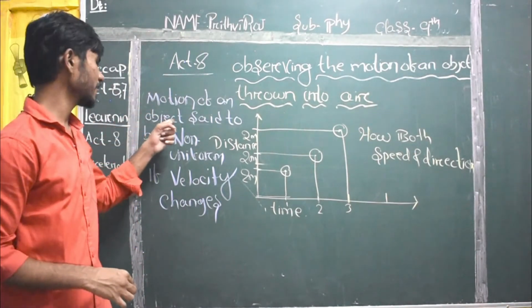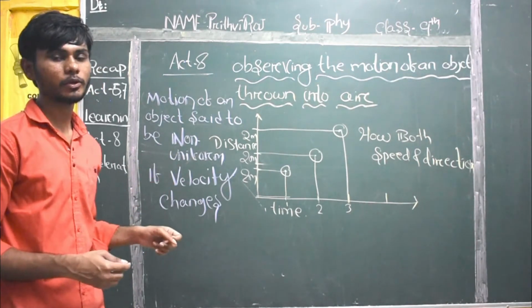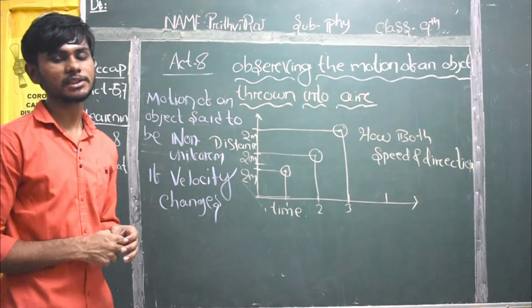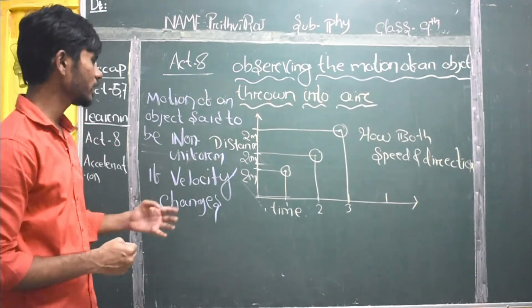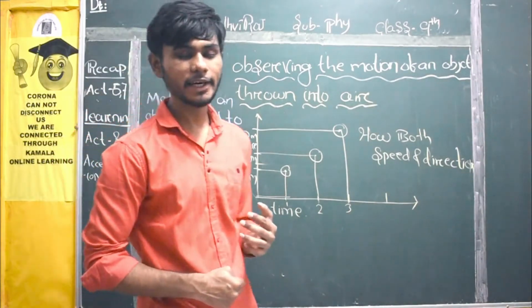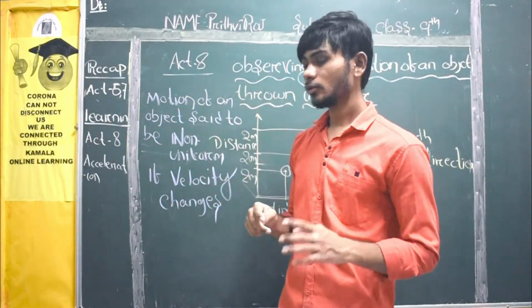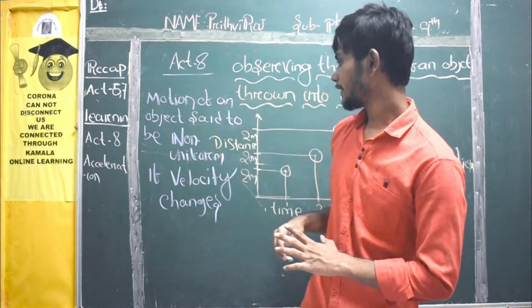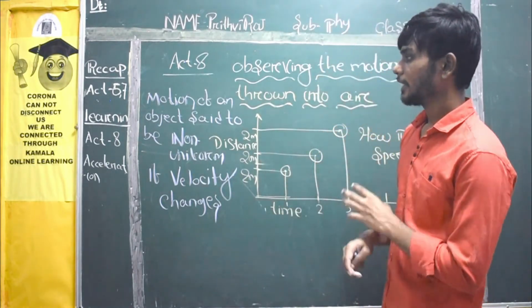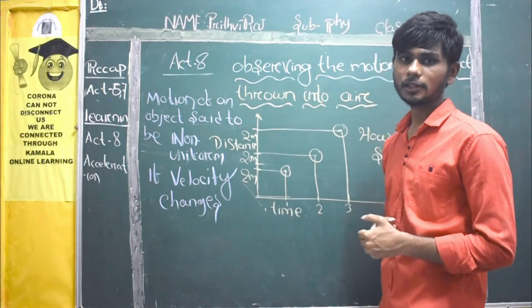If velocity changes, then you will say the motion of an object is what? Non-uniform. About uniform and non-uniform motion we have already read before the 5th activity, and we are clear from this diagram. If velocity is changing continuously with time, then the object is called non-uniform.